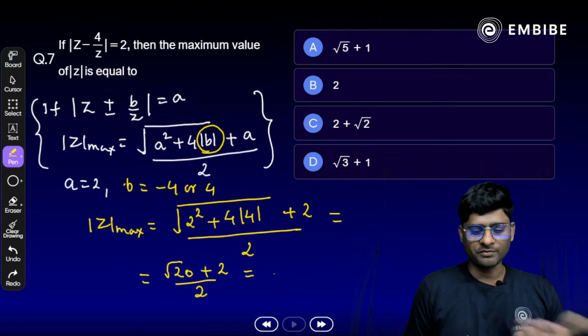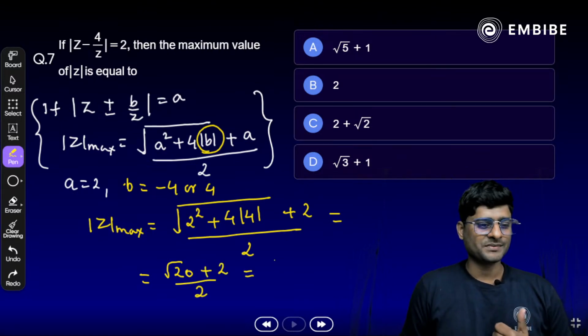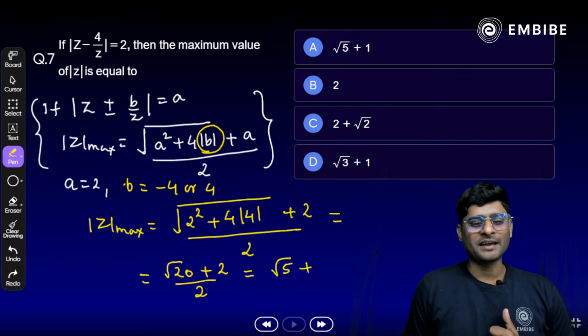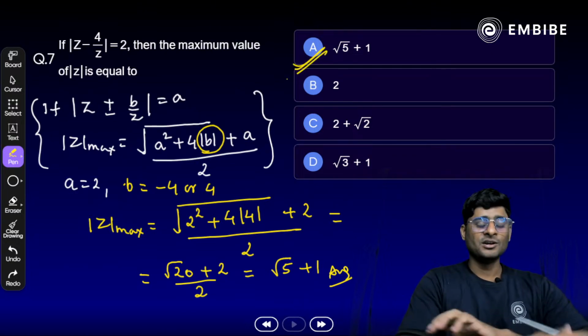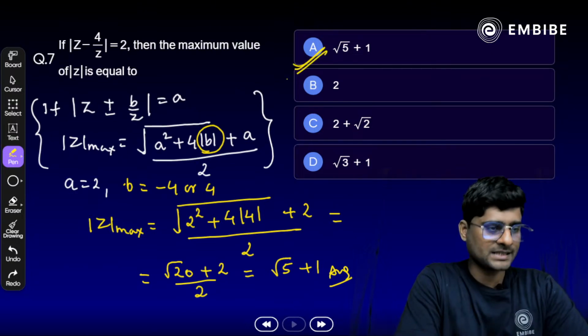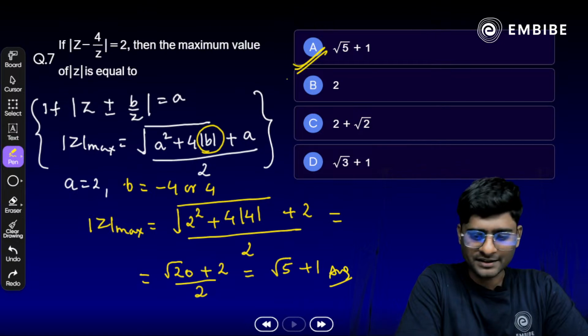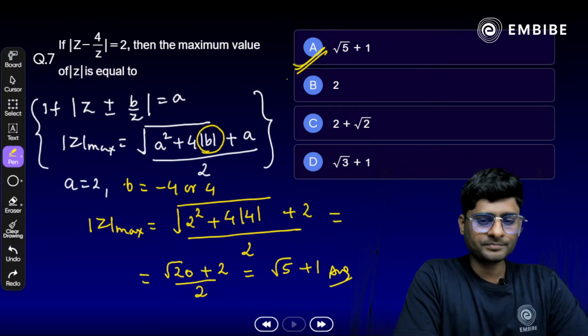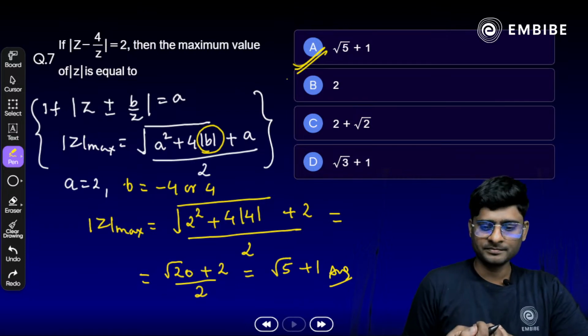Once we take 2 common and cancel out, square root of 5 plus 1 is the answer. Done. So easy. If you have to find z maximum or minimum, we can apply the trick here. All clear? Noted and done?